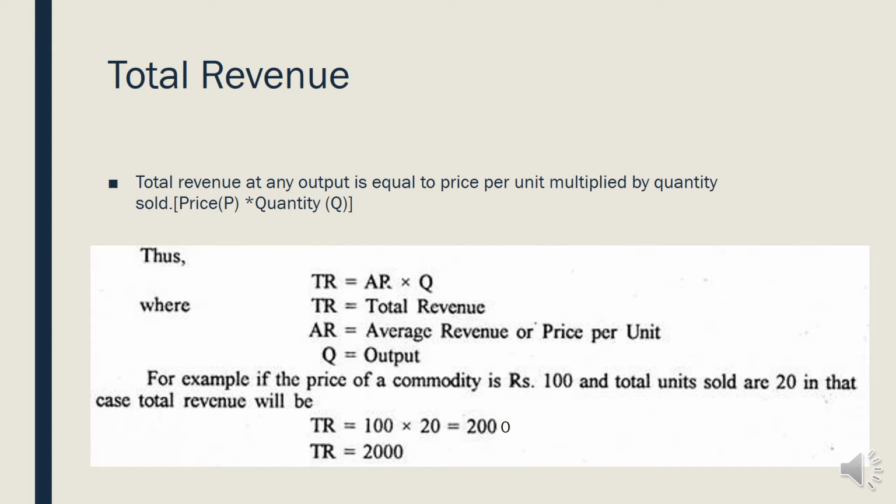So, total revenue. We already know that total revenue at any output is equal to price per unit multiplied by quantity sold. Price per unit is also called average revenue, so total revenue is equal to average revenue into quantity, or average revenue multiplied by sales. Quantity is sales. For example, the price of the commodity is 100 and total units sold was 20. So total revenue is 100 into 20, that is 2000. Total revenue is 2000.